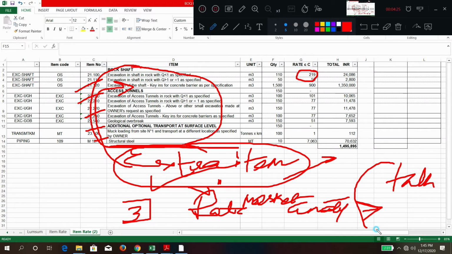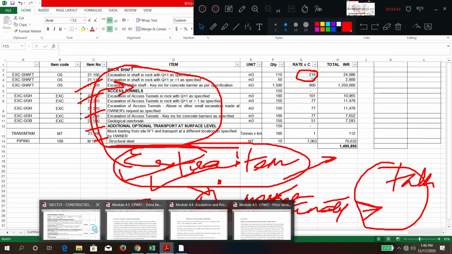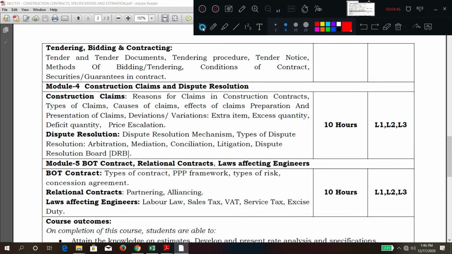Put everything there and perform the rate analysis, you get a new rate, and take the approval. So this is how billing is done for an extra item, which is not there in the BOQ. This is about extra item.